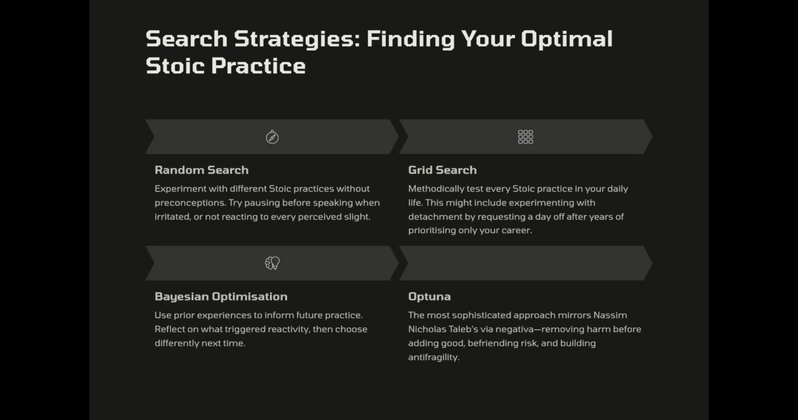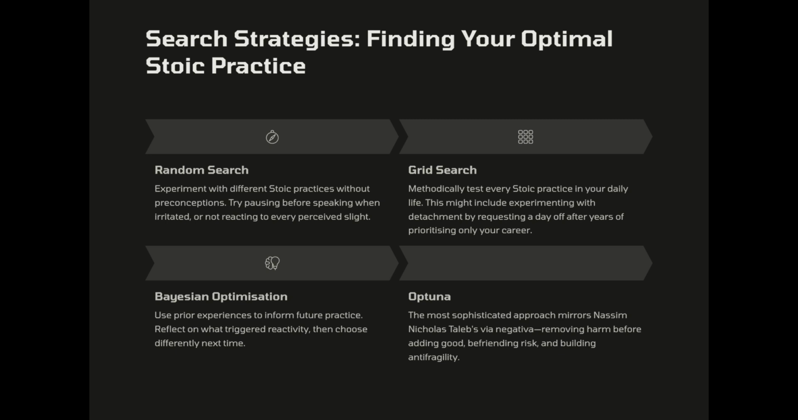Search strategies in life. ML has different strategies for finding the best hyperparameters. These map beautifully onto Stoic experimentation. Random search implies trying random combinations. In life, this is like experimenting with pausing before speaking, or learning that not every battle deserves a reaction.